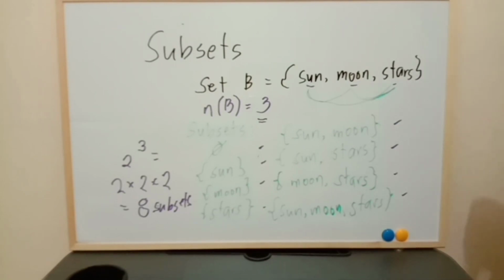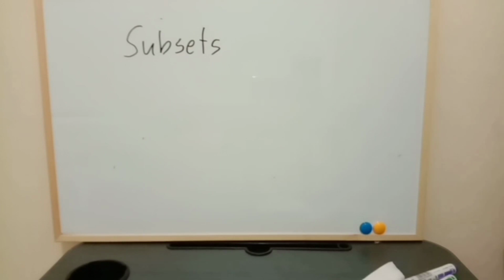So, hindi natin huhulaan kung ilang subsets ang meron dahil alam na natin kung ilan siya. And if ever na kulang, pwede natin siyang balikan and i-recheck yung ginawa natin para malaman natin kung ilang subsets ba talaga dapat. Now, if you're going to ask me, how are you going to know how many subsets there are for every group of elements?